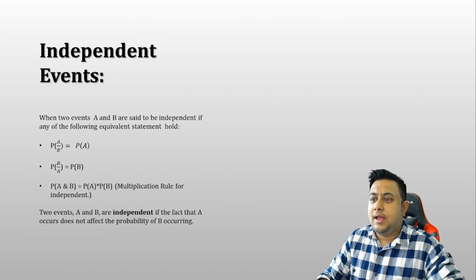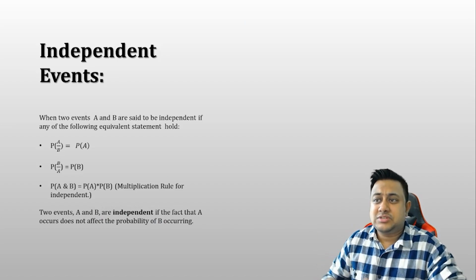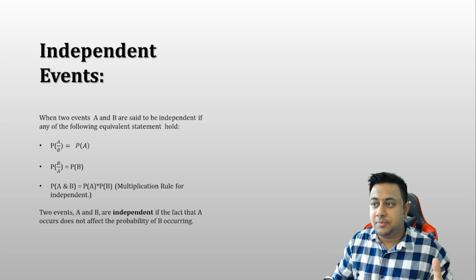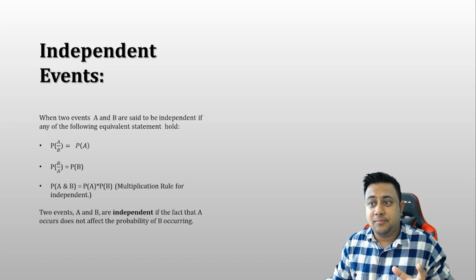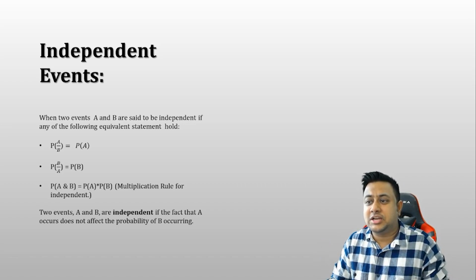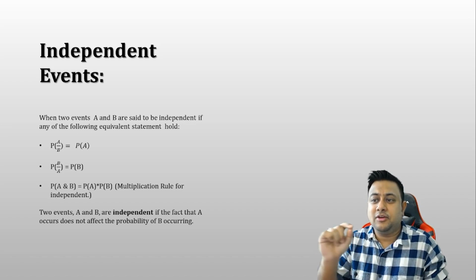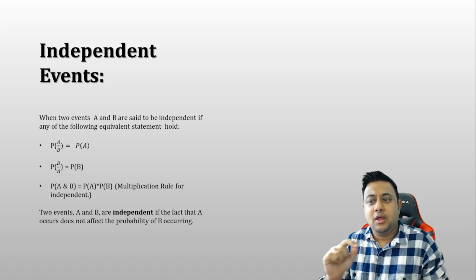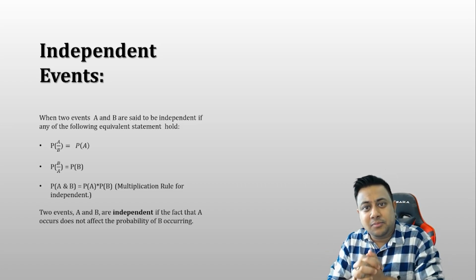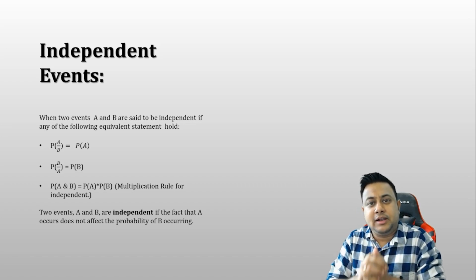There are various concepts like independent events, and counting probability in independent events is also very tricky sometimes. When two events A and B, any of them are said to be independent if any of the following equivalent statements holds true: probability of A given B equals probability of A, probability of B given A equals probability of B. So probability of A and B is nothing but probability of A multiplied with probability of